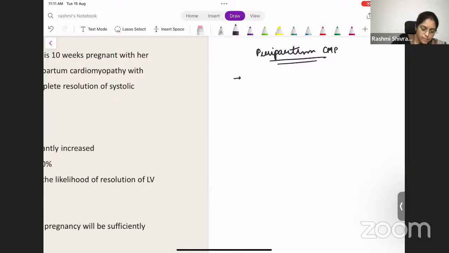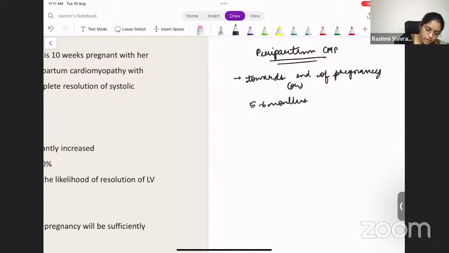It is a cardiomyopathy which happens towards the end of pregnancy, or within 5 to 6 months post-delivery. It can happen either during pregnancy or immediately after delivery. So when this happens, it's called peripartum cardiomyopathy. What happens in these patients? The ejection fraction will be less than 45%.